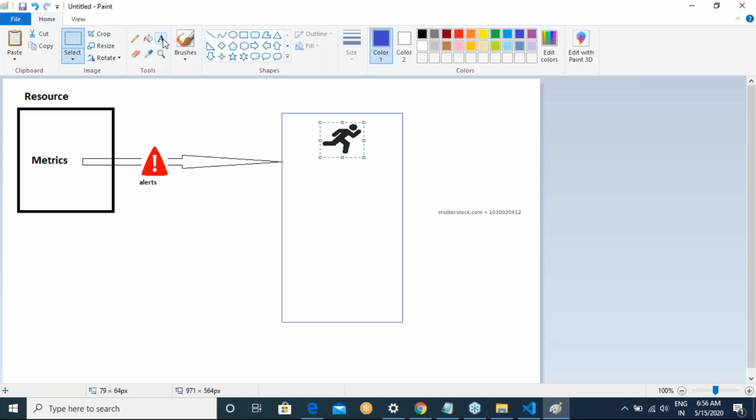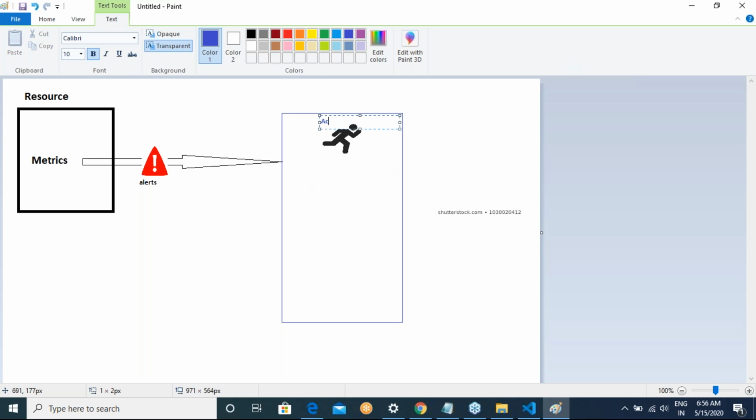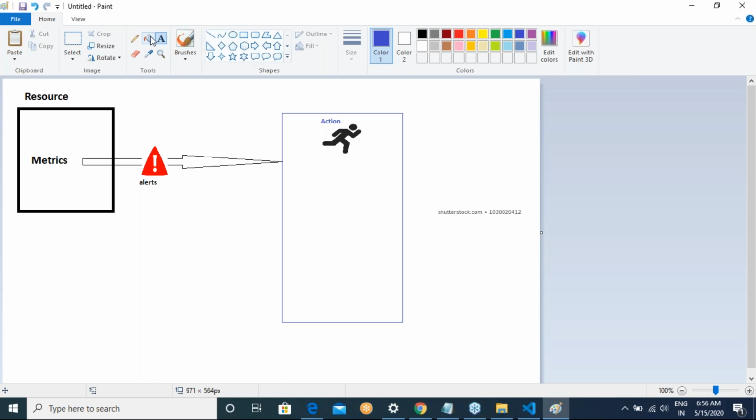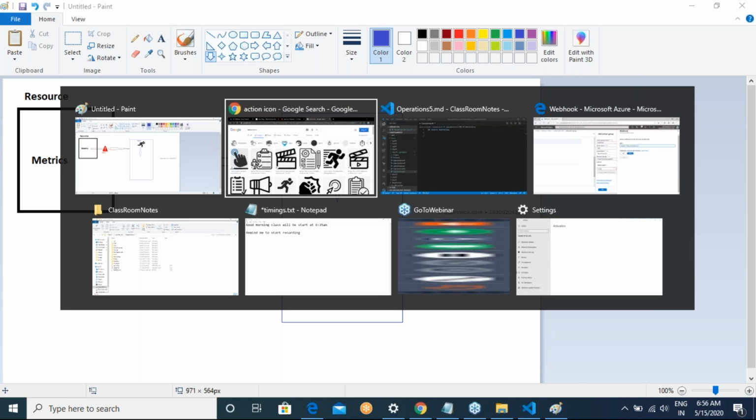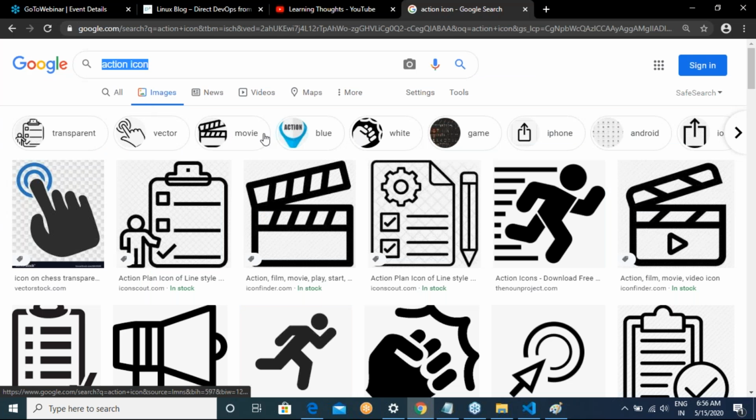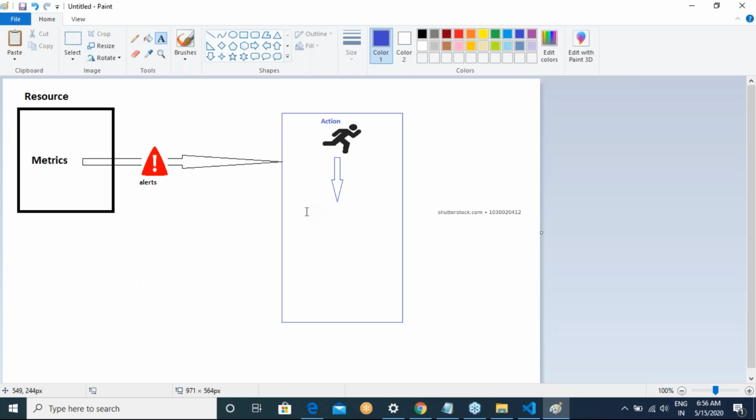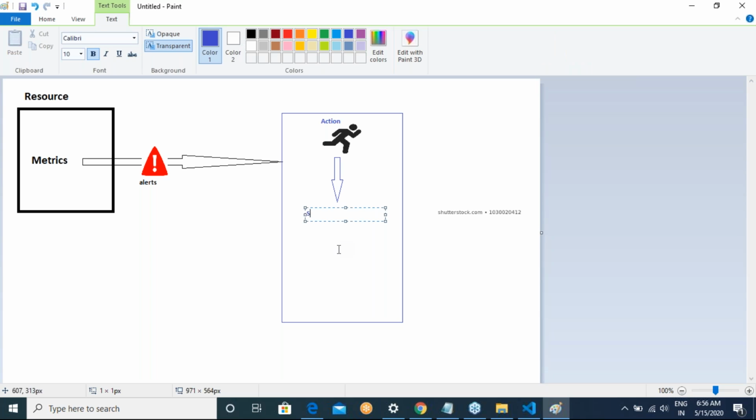So this is action, and action can be as simple as, let me write the stuff. Send mail notification. This is very simple. This is something which is very obvious also.